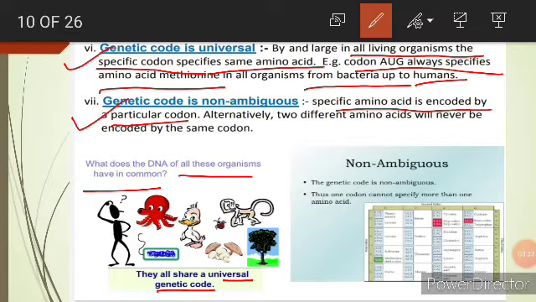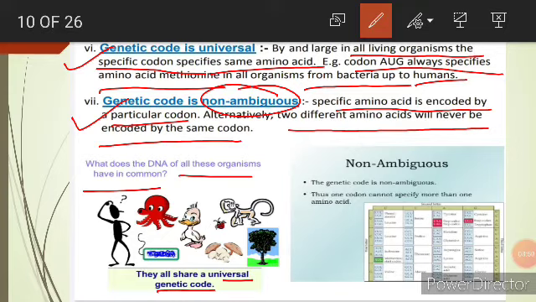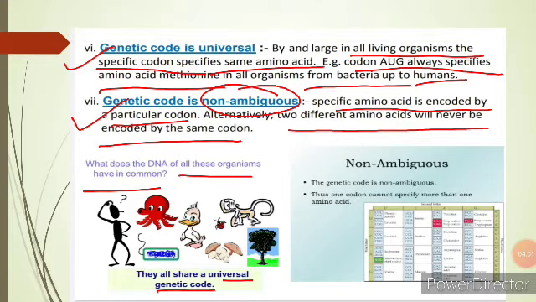They are very particular. For methionine, it is always AUG and no other codon codes for methionine. If I am saying proline, then always CCU only codes for proline and nothing else. So here genetic code is called non-ambiguous. Two different amino acids will never be encoded by the same codon.